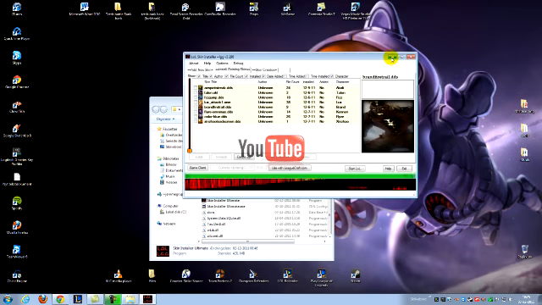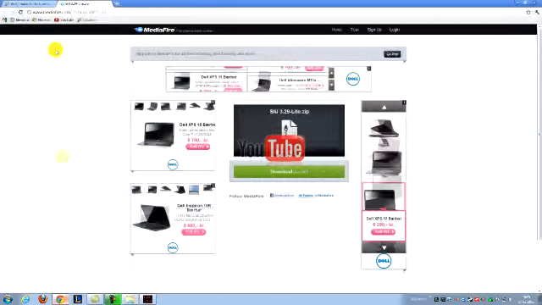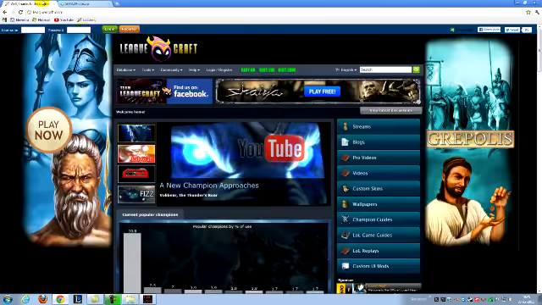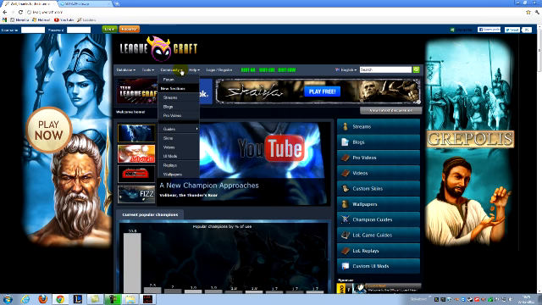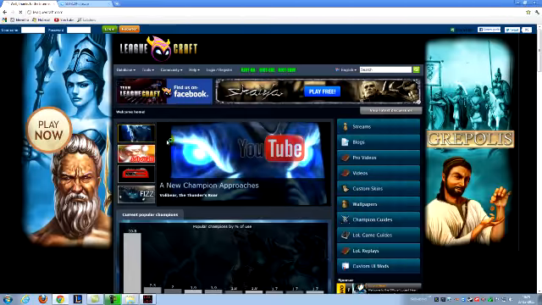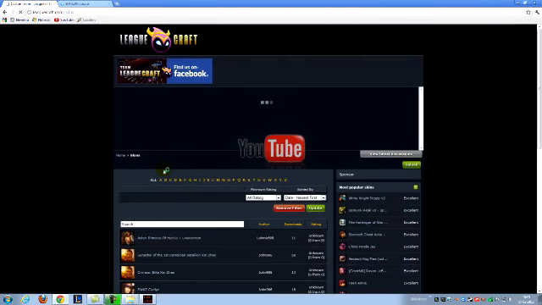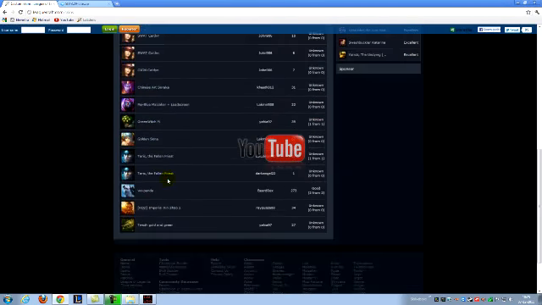So when you've got this program, you need to download the skins from the website. It's also in the description, the link. You go to leakcraft.com, and then when you are here, you go to community and go to skins.